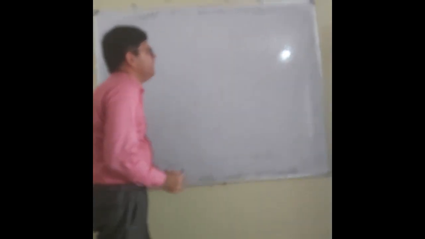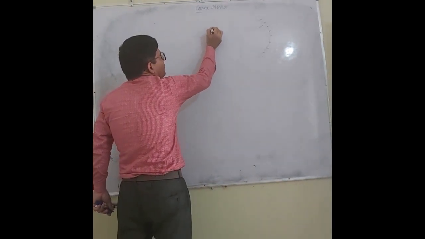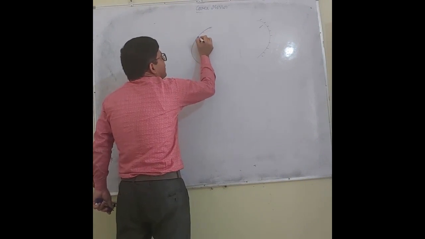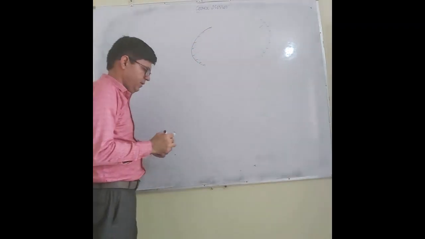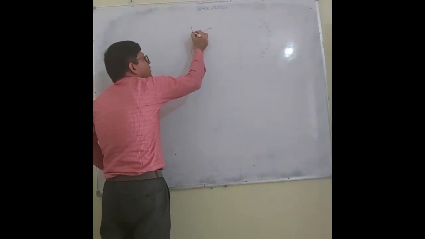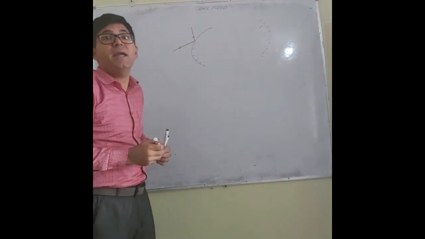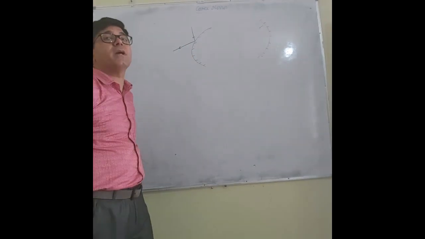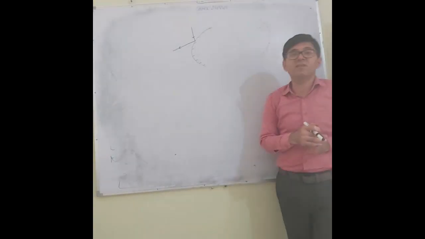And what are convex mirrors? The reverse of this. Convex mirrors are mirrors in which reflection takes place from the outer surface. This is the surface, and from here reflection is taking place. So this mirror is called the convex mirror. Convex means outer. So such a mirror is called the convex mirror.